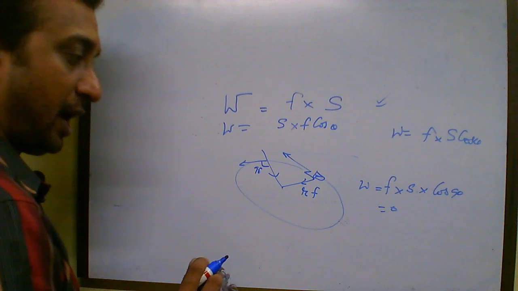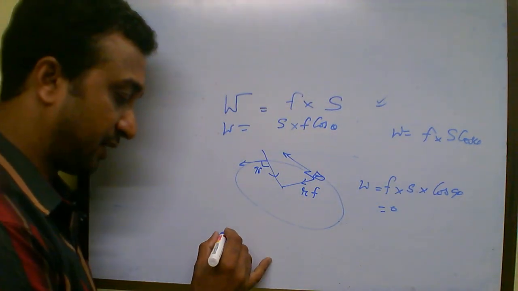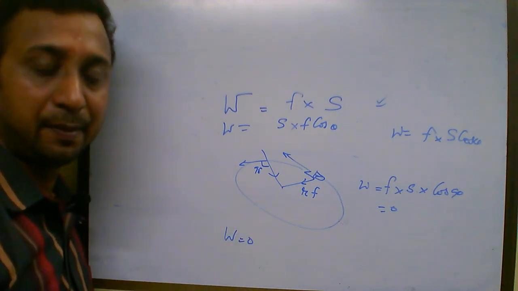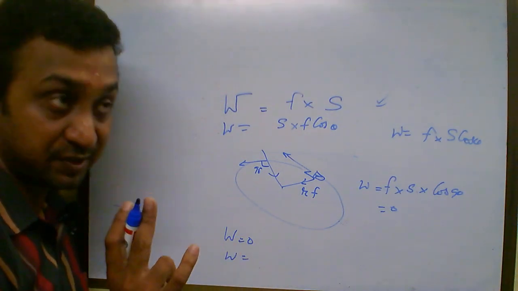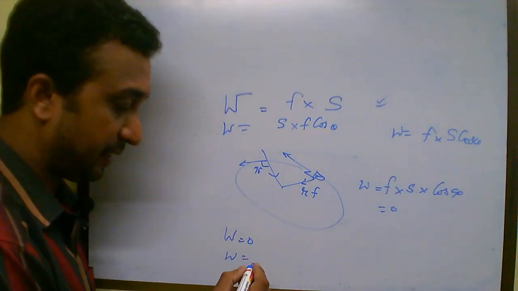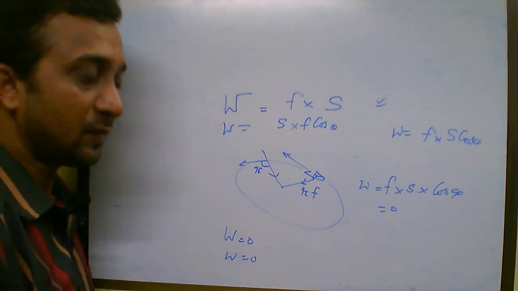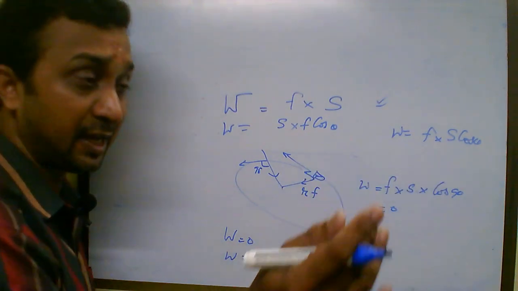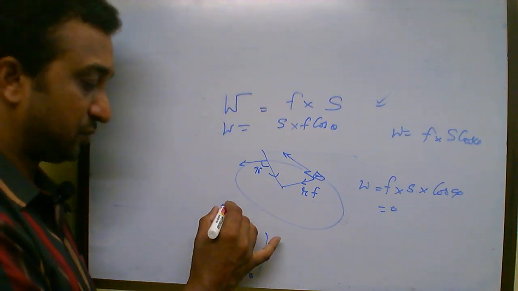So I have discussed three cases. A person pushing a wall, in that case work done is 0 because no displacement is happening. A person carrying a bag on his head and walking horizontally, because the force which he is applying is upwards, displacement is happening in the forward direction. Again 90 degree, cos 90 is 0, work done is 0. And the third case, the centripetal force is acting inwards, the displacement is happening perpendicular to it, again the work done is 0. So these are all examples for 0 work.